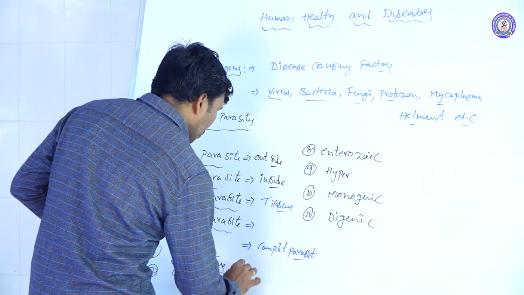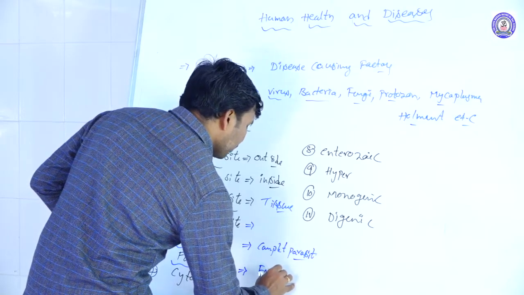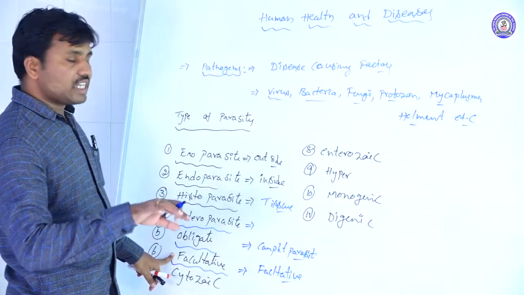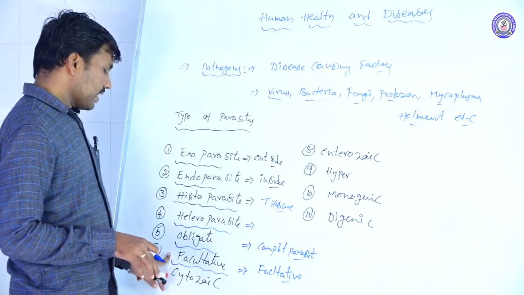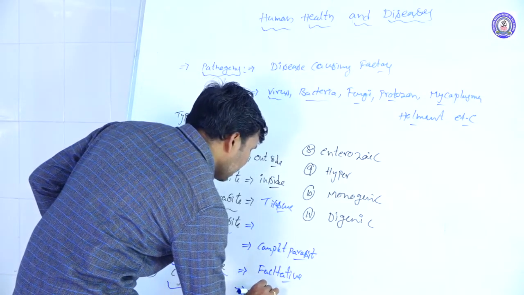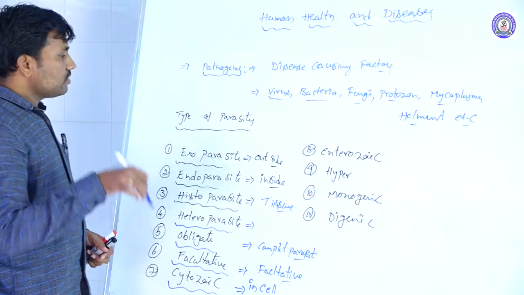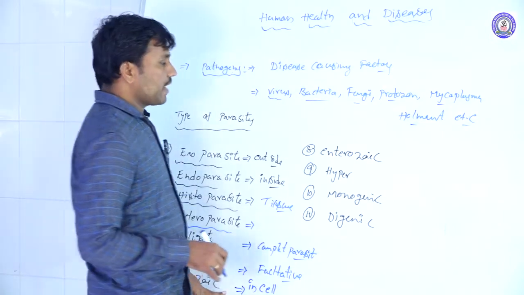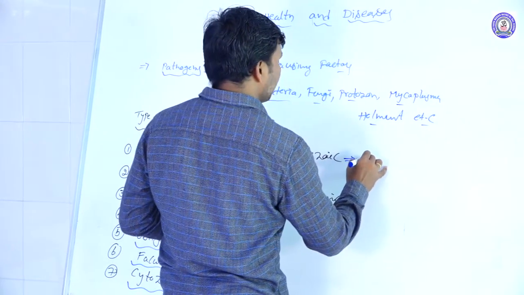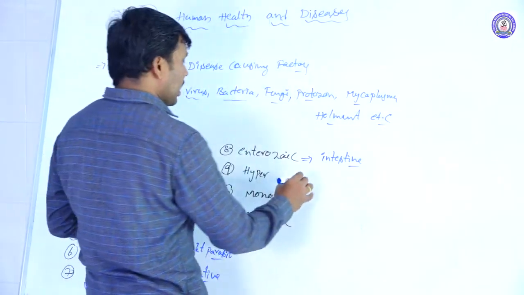Facultative parasites are able to survive whether the host is available or not. Cytozoic parasites are those that enter inside the cells. Enterozoic parasites are intestinal parasites.